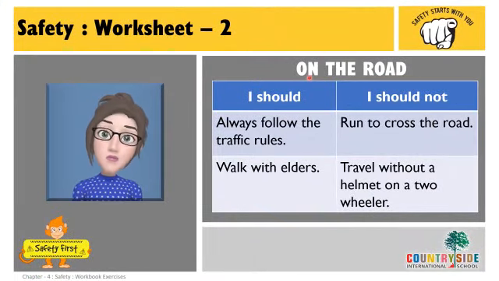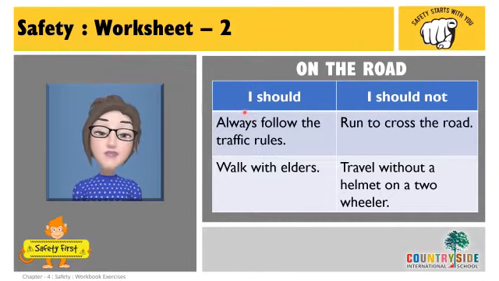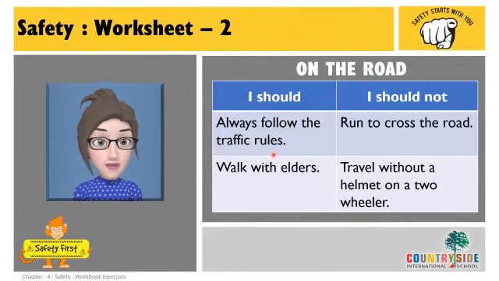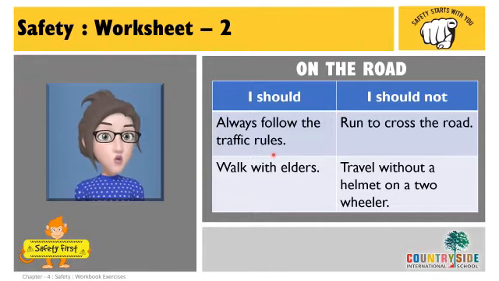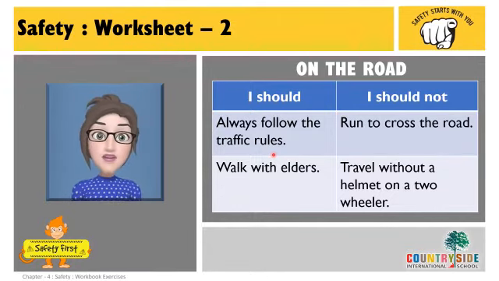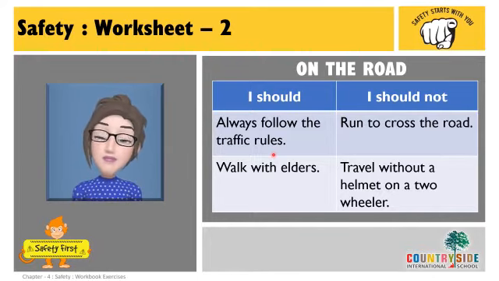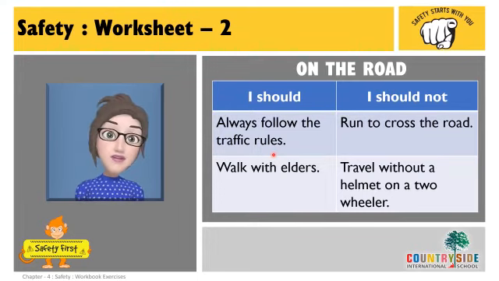On the road, what should we do on the road? Always follow the traffic rules. You remember we studied about the traffic rules, right? So you should follow those rules because on the road you find so many vehicles coming around. If we don't follow the traffic rules, there may be an accident. Okay? So you should always follow the traffic rules.